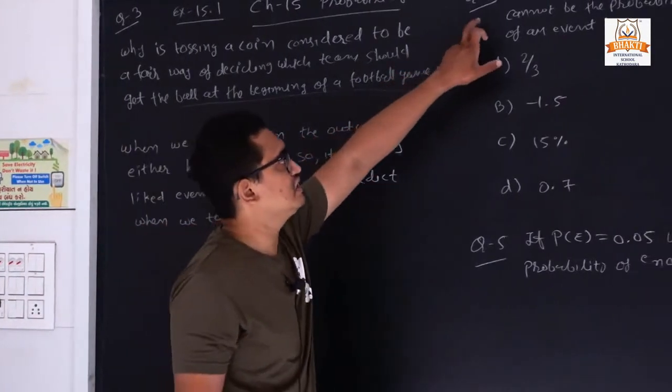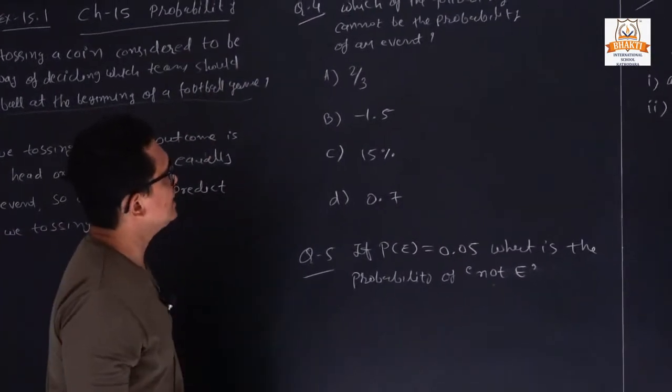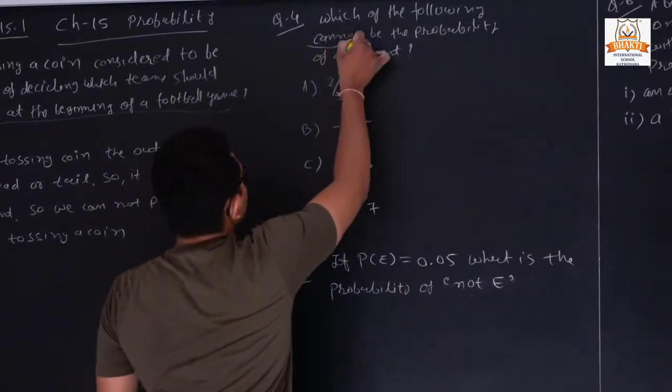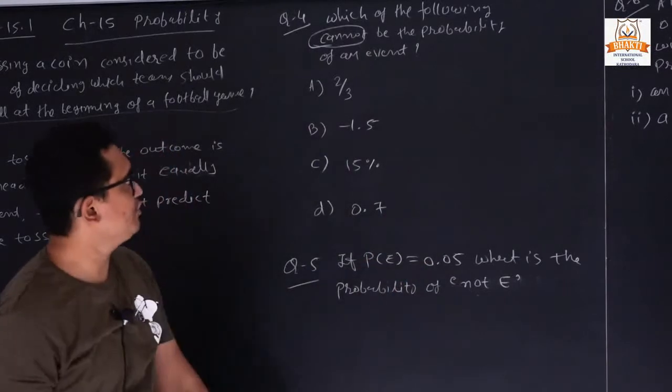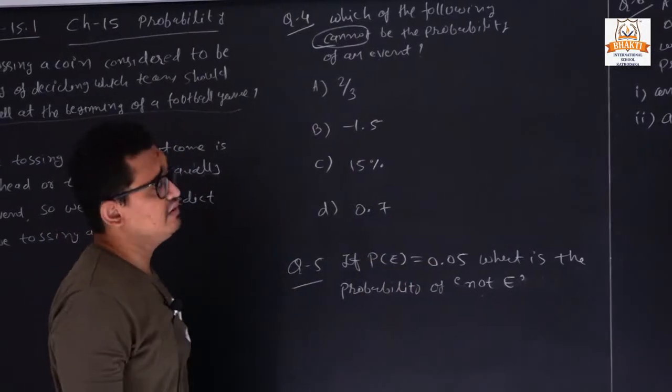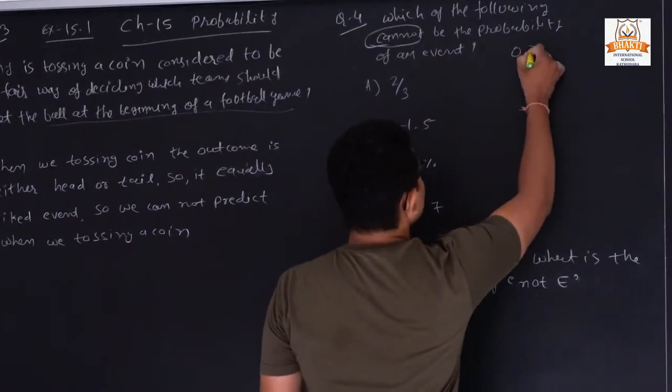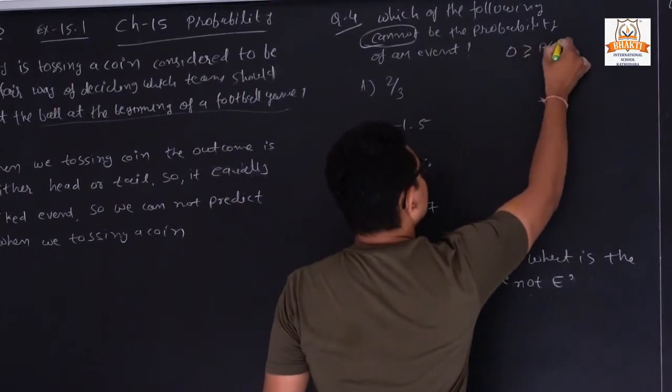Now next, question number 4. They are saying: which of the following cannot be the probability of an event? You must remember that. So we have one condition, 0 greater than or equal to P(E).